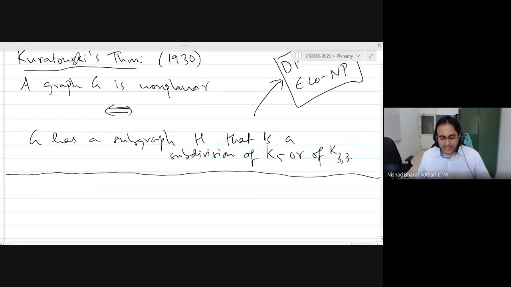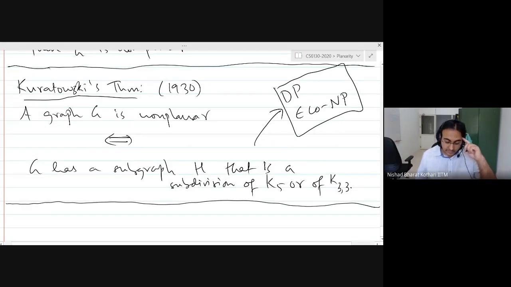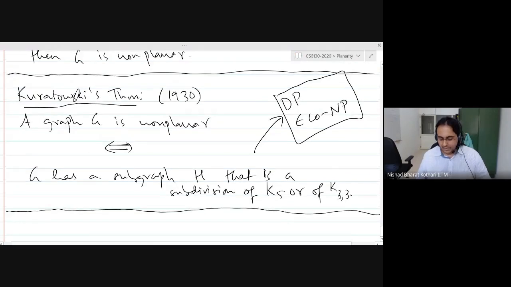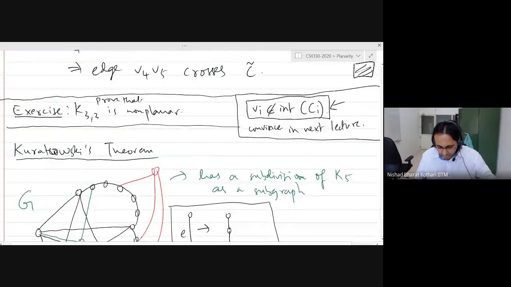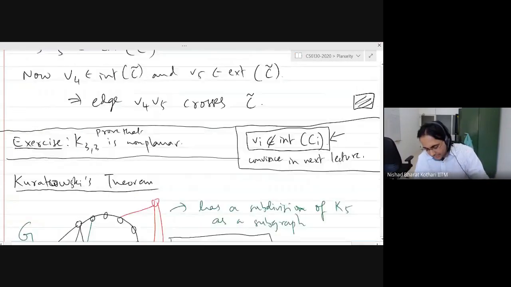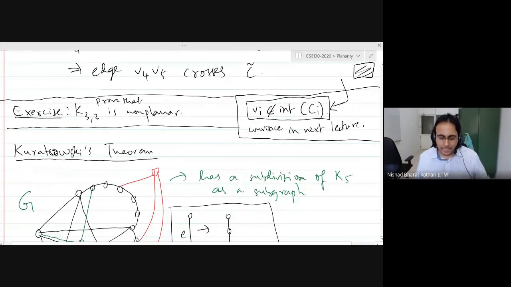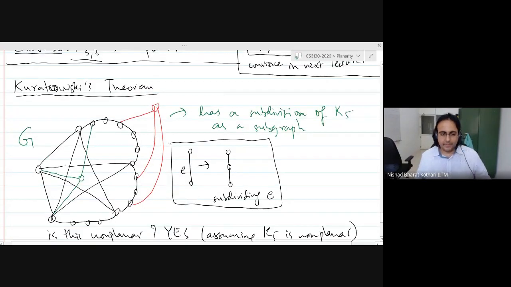So the decision problem is in NP, it is in CoNP, it is also in polynomial time, and this will be the rest of the module for the most part. We will have some more discussion, but for the rest of the module, our goal will be to get to a polynomial time algorithm. Okay, and we will resume tomorrow, and we will discuss this sort of pesky issue that we are not able to resolve completely, and we will see why that is true. Okay, but try proving that K33 is non-planar, and I'll see you on Friday.